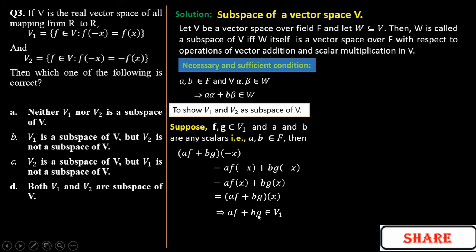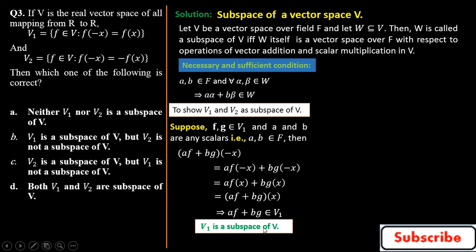So af plus bg belongs to V1, it means V1 is a subspace of V. We started from f and g belonging to V1 and a and b scalars belonging to the field F, and in that case af plus bg belongs to V1. So the first condition is satisfied: V1 is a subspace of V.